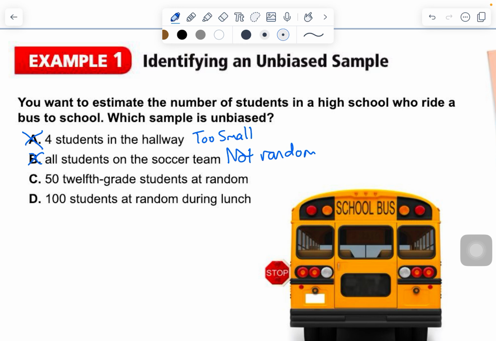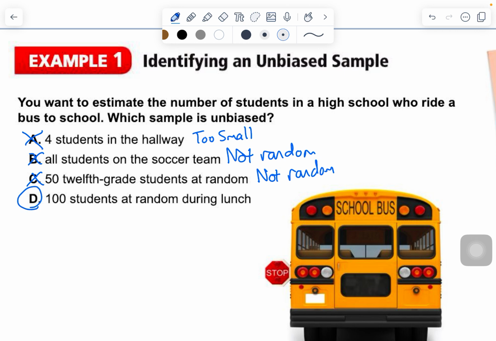C, 50 12th grade students at random. This is only 12th graders, so it's also not random. 12th graders, seniors, are not going to ride the bus much, right? They're going to probably drive more. They've all got their driver's license.